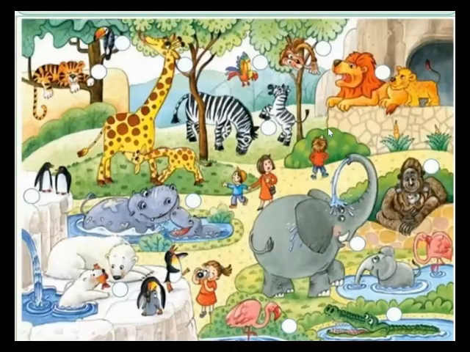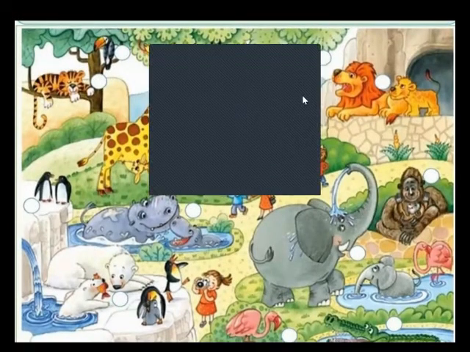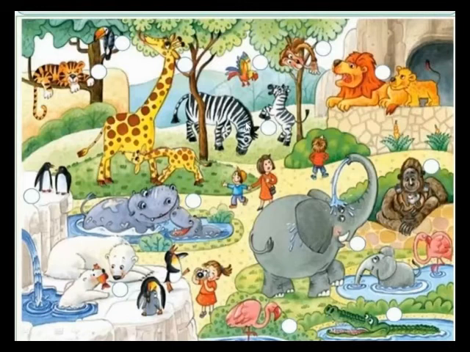Again I am showing the next picture. There is more vocabulary for the picture description. You can see in this picture there is the king of the jungle. The lion is there. The monkey is climbing on the tree. The zebra is hopping. The elephant is throwing water with his trunk, and some are swimming in the